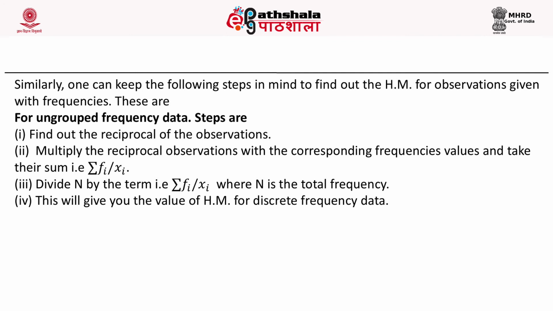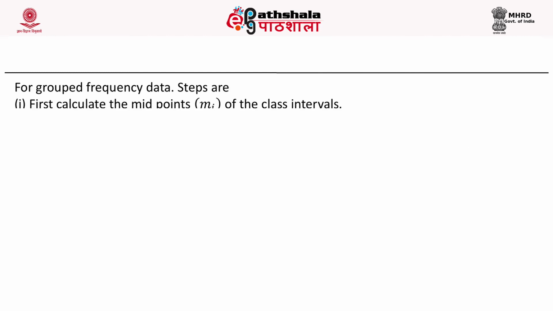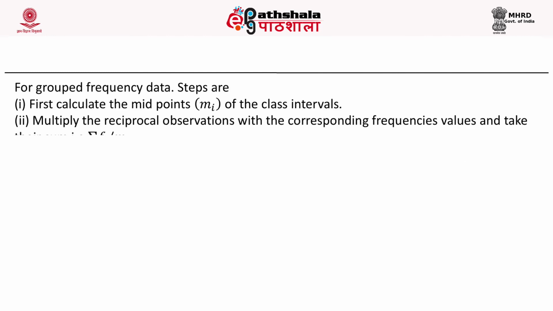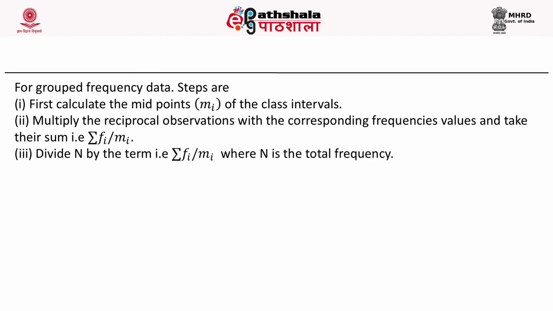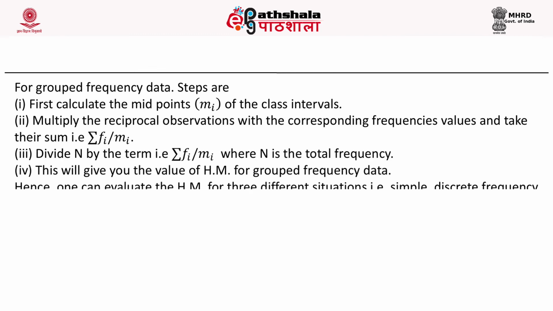This will give you the value of harmonic mean for discrete frequency data. For grouped frequency data, the steps are: first, calculate the midpoints of the class intervals, multiply the reciprocal of each midpoint by the corresponding frequency and take their sum. After this, divide capital N by this sum. This will give the value of harmonic mean for grouped frequency data.